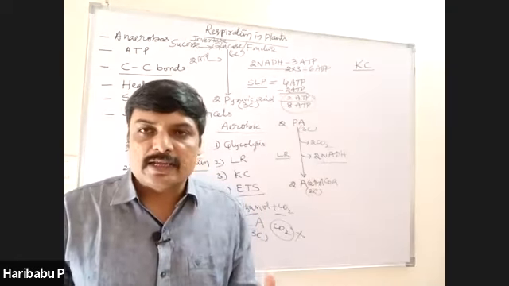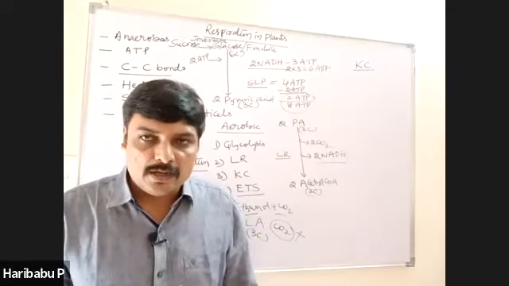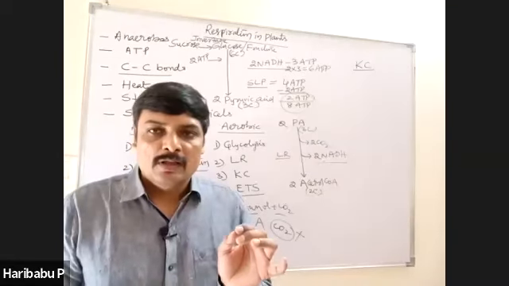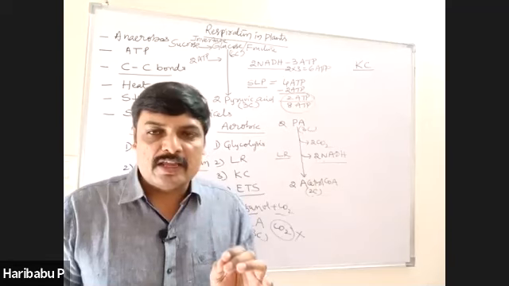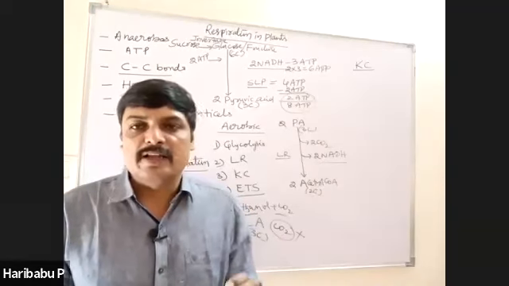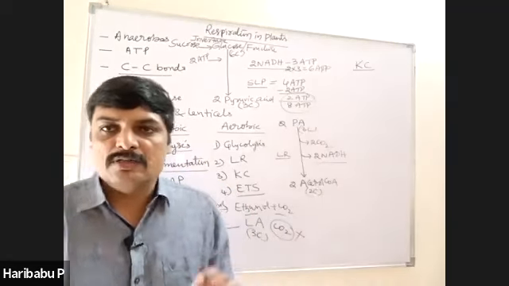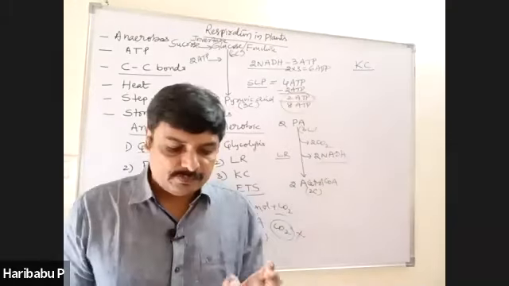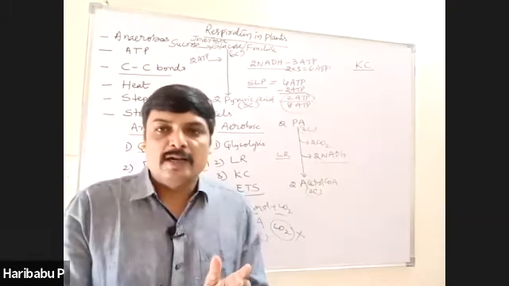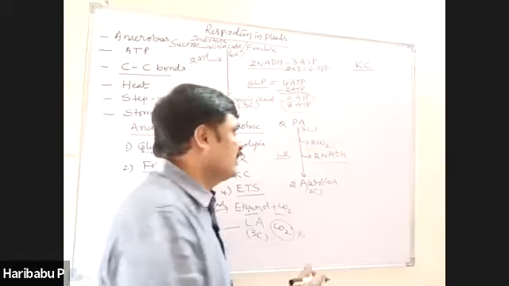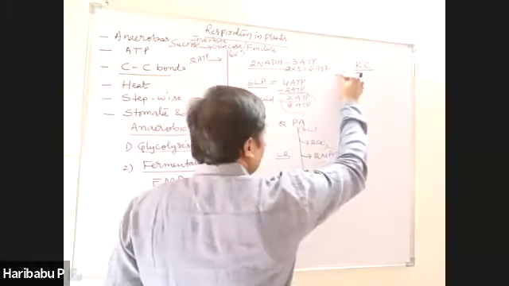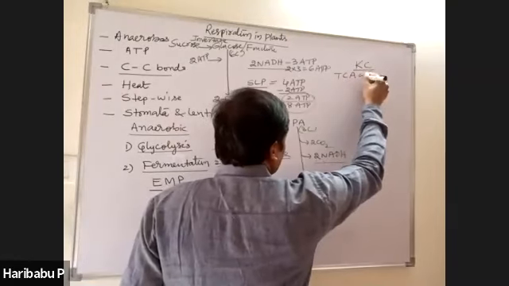Citric acid cycle, because the first stable product formed in this cycle is citric acid. That is why it is also called citric acid cycle. Second one, it is also called TCA cycle. Try to remember.